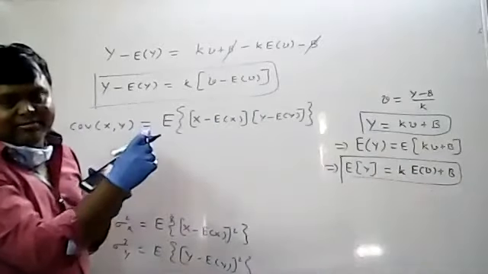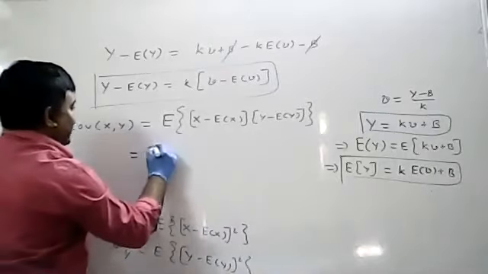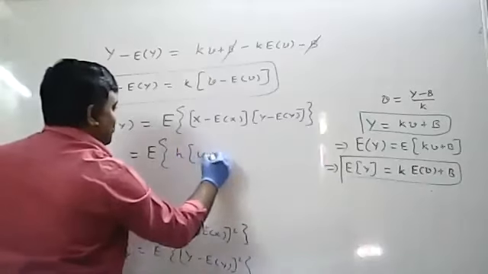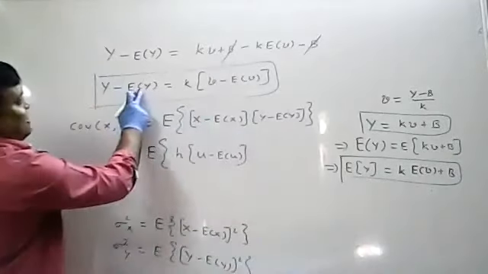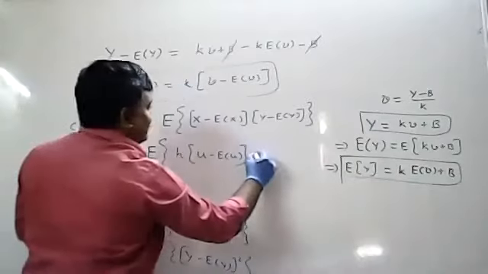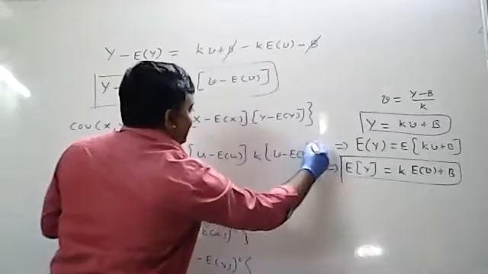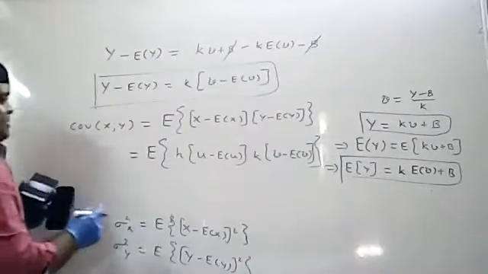X minus expectation of x is nothing but h into u minus expectation of u. So this is the expectation of h into u minus expectation of u, times y minus expectation of y, which is nothing but k into v minus expectation of v.